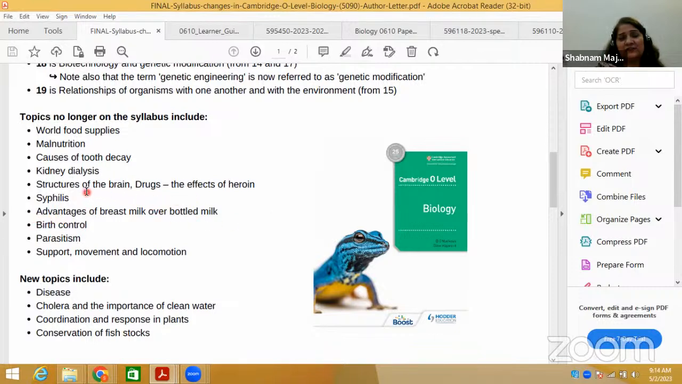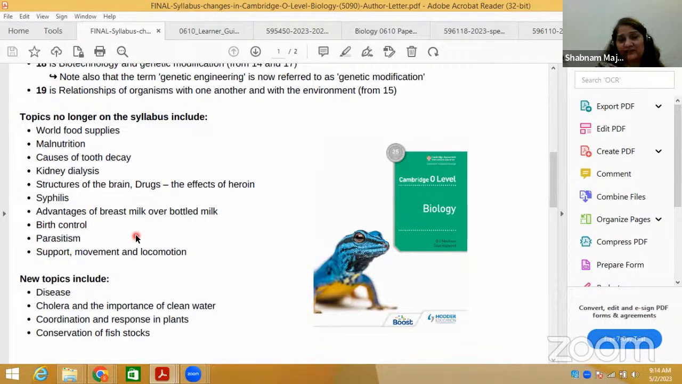They have taken out drugs of abuse. They have taken out all drugs of abuse from the syllabus. Advantages of breast milk over bottled milk, they have taken out of the syllabus. Birth control, meaning contraceptive methods, has been taken out of both the IGCSE and O-level syllabus.